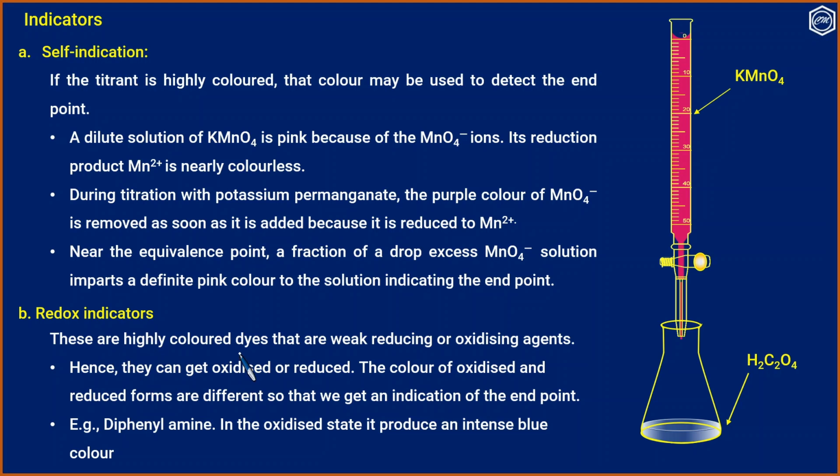These are highly colored dyes that are weak reducing or oxidizing agents. Hence, they can get oxidized or reduced. The color of the oxidized and reduced forms is different, so that we get an indication of the end point. For example, diphenylamine. In the oxidized state, it produces an intense blue color.